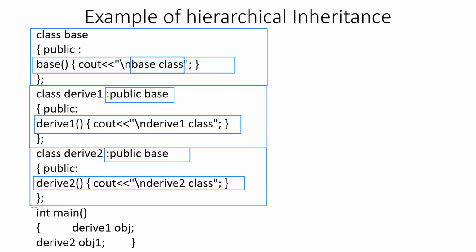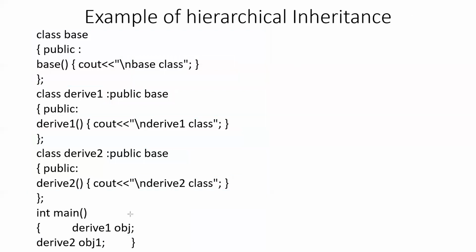As you can see right at the bottom, in the main function, two objects have been created. The first object belongs to the class derived 1 and the second object belongs to the class derived 2. Now what will happen when you create the object of the derived class 1? The first message that will be displayed on the screen is base class, and the second line that will be displayed on the screen is derived 1 class.